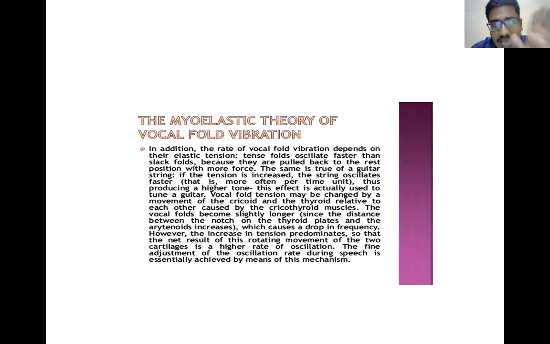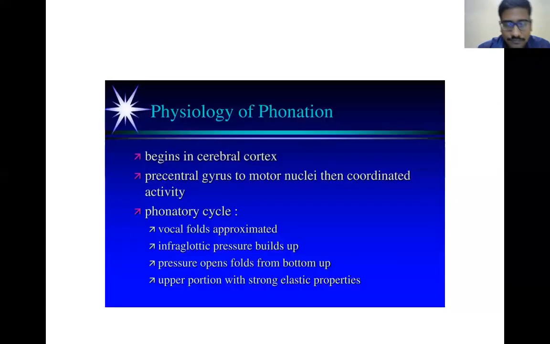If you want to elaborate the myoelastic theory, it states that the vocal fold vibration depends on the elastic tension of the vocal cord. Because of this elastic tension, the sounds are produced, which are amplified by the paranasal sinuses, oral cavity, and pharyngeal cavity, and which are modulated, or converted into consonants and vowels, by your lips, teeth, tongue, and soft palate.